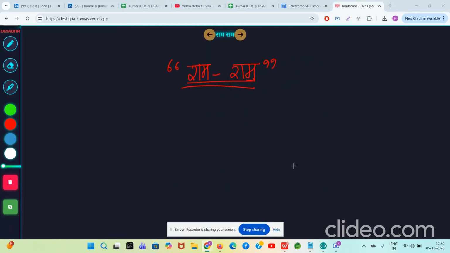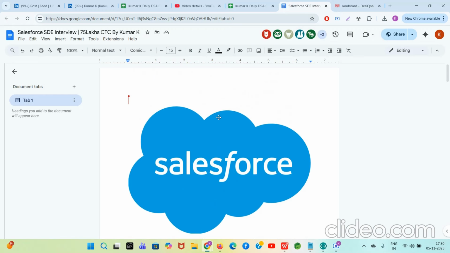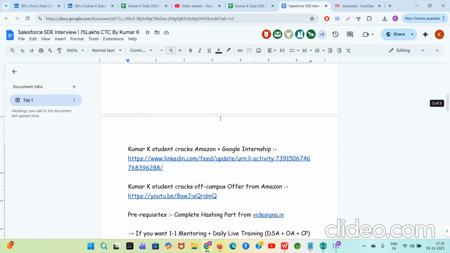So hello guys, with the name of God, Ram Ram. This problem was asked for a CTC of 75 lakhs in a Salesforce SDE interview for a senior engineer role.